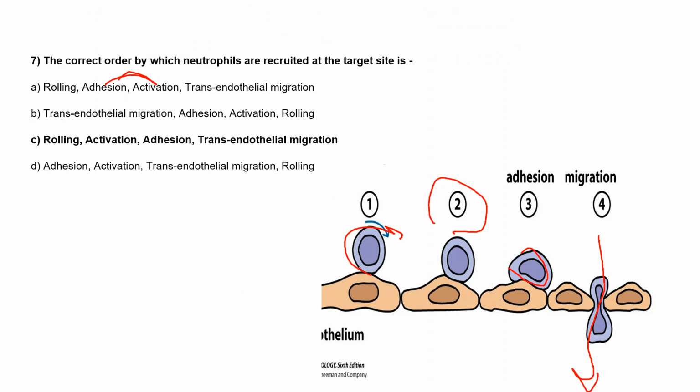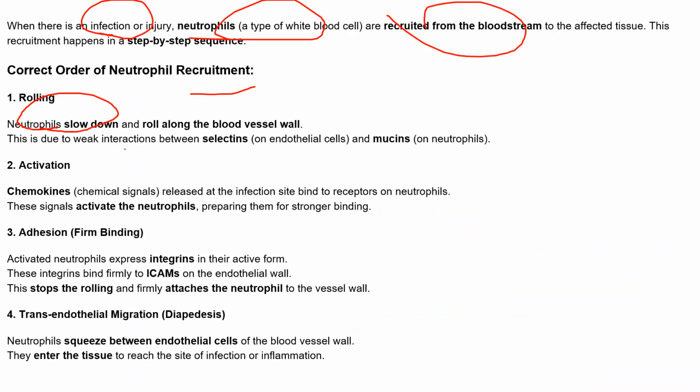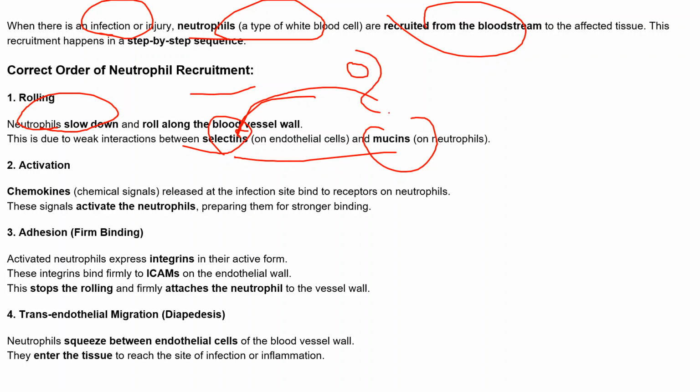Here we can see that these neutrophils come slowly and they roll down through this blood vessel. That step we call rolling, right? And here selectin and mucins play a role. The weak interaction, because we know that mucin is the ligand for this selectin. So here the interaction between this mucin and this selectin happens, and they help in the slow down and rolling of this neutrophil, right?